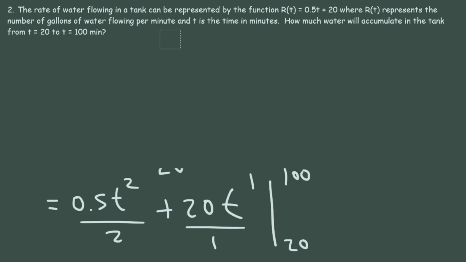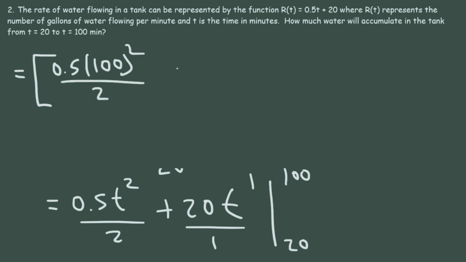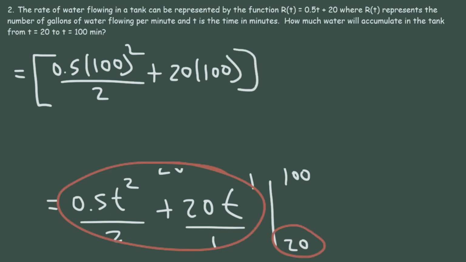So the first thing we're going to do is plug in 100. So it's 0.5 times 100 squared divided by 2 plus 20t, or 20 times 100. And then we're going to plug in 20 into this expression.